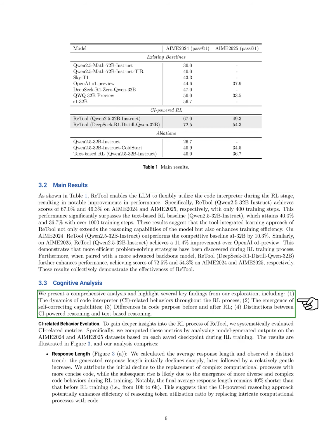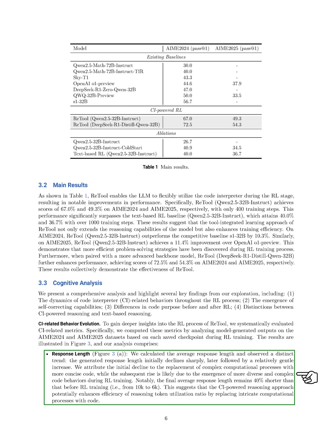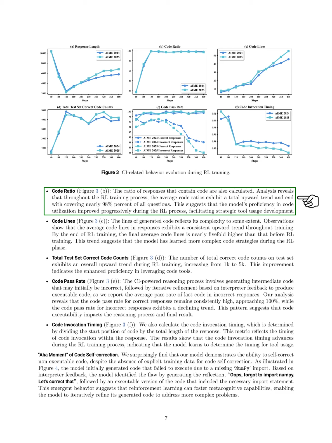We also conduct a cognitive analysis, highlighting key findings such as the evolution of code interpreter behaviors during RL, the emergence of self-correcting abilities, and differences in code purpose before and after RL. We observe that the average response length decreases initially but then increases, indicating a shift to more efficient code usage. The ratio of responses containing code rises to nearly 98%, and the complexity of generated code increases significantly during training.